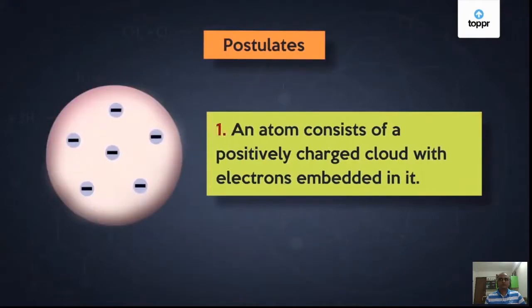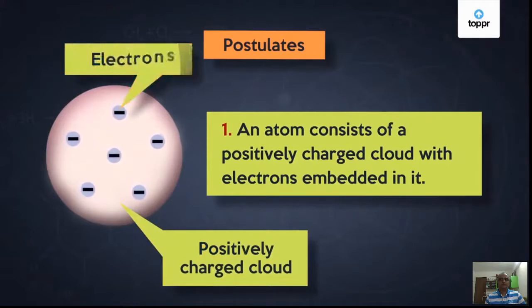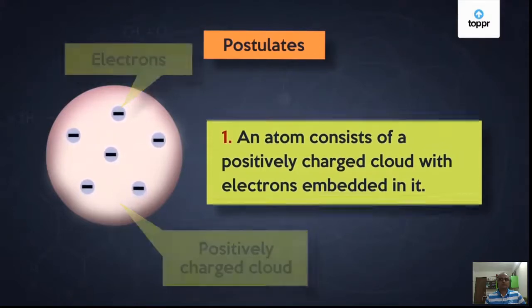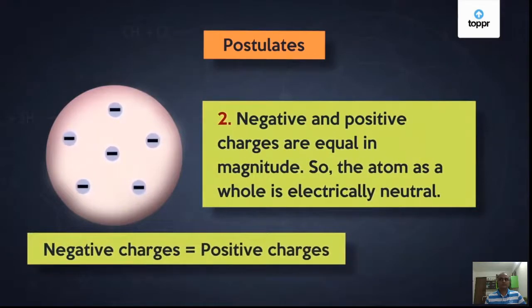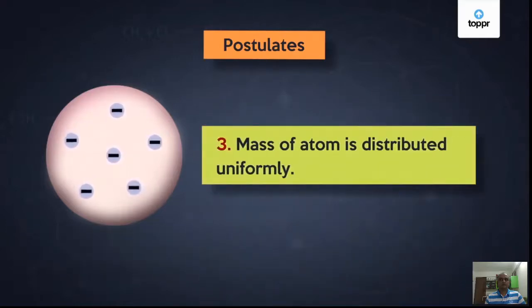Firstly, an atom consists of a positively charged cloud with electrons embedded in it. Secondly, the negative and positive charges are equal in magnitude. So, the atom as a whole is electrically neutral. Lastly, the mass of an atom is distributed uniformly throughout it.